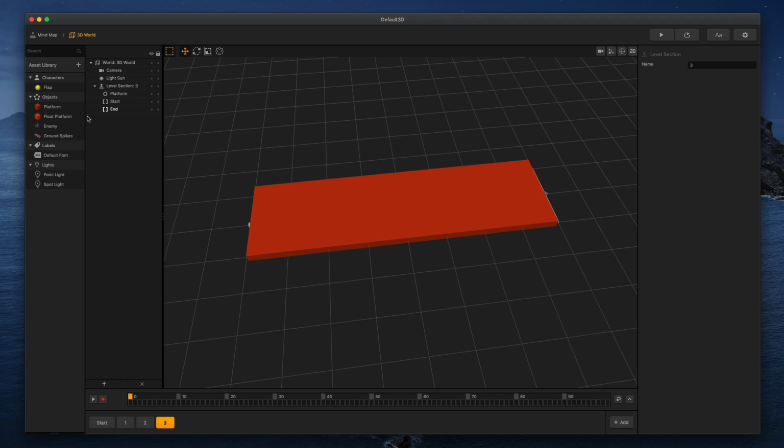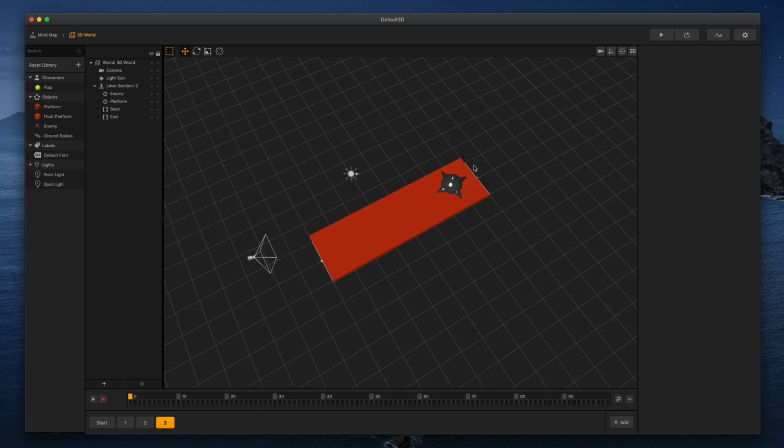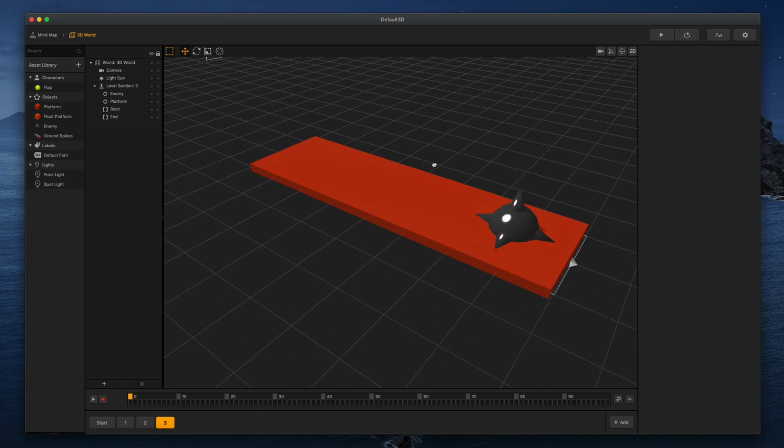Scene 3, we're not going to do anything. You know what? We'll throw one enemy on here. All right, there we go. Pulling him over. And you know what? We might actually have him just stick out a little bit like that. We'll see how that looks. Yeah, I think that looks all right. We'll just do that for now.